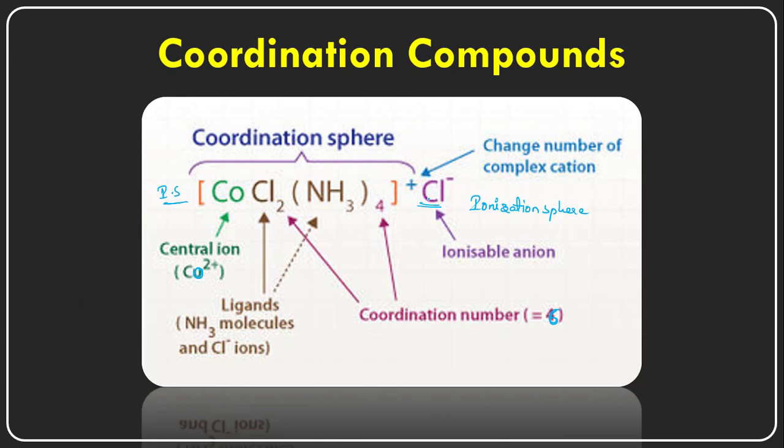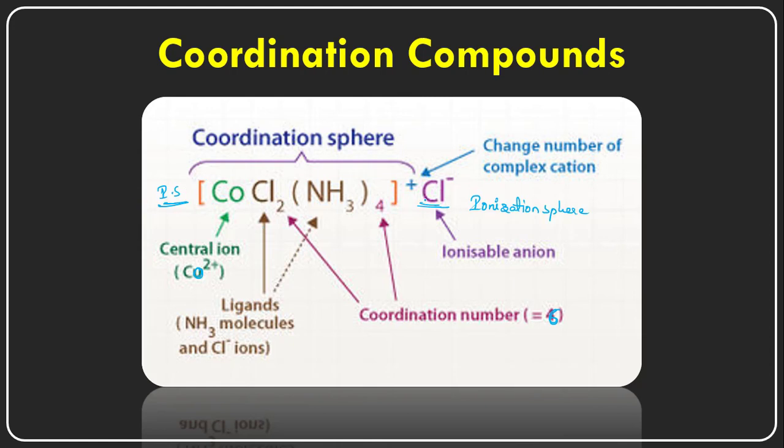If there are ionizable anionic ligands, those will be on the right side of the coordination sphere. We have to write them on the right side. If there are any ionizable cations, the cation should be on the left side of the square bracket. So these two are called ionizable ions.